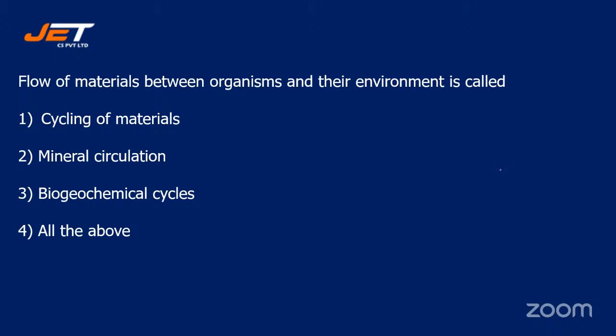Flow of materials between organisms and their environment is called cycling of materials, mineral circulation, biogeochemical cycle, or all the above. All right, I'm getting mixed responses. Somebody is saying 2, somebody is saying 3. Let's reveal the correct answer. That is number 4, all of the above. Number 4 is the right answer, students. Very well. Many of you are writing number 4 also.